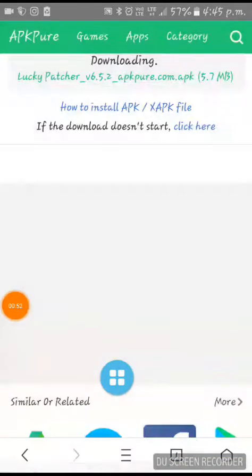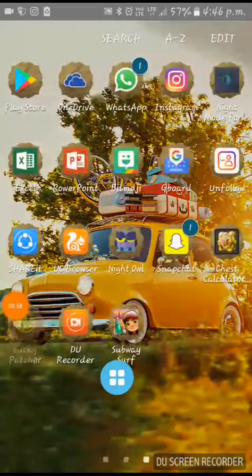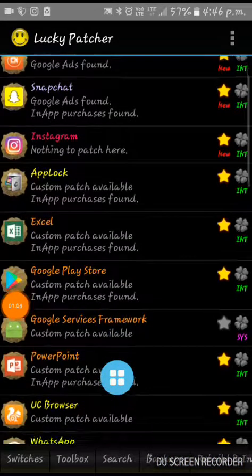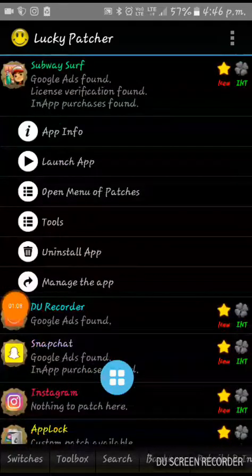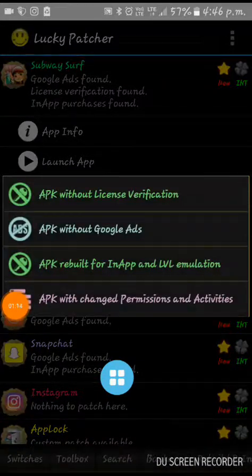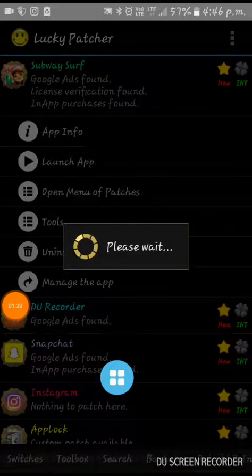So I will not download it because I have downloaded it. So I will go to my Lucky Patcher and then I will go to Subway Surfer, then open menu of packages, create modified, and then third option and rebuild the app. So it will take a few moments, so please do not click anywhere on the screen. So it will take about 15 minutes. I will pause the video and show you after 15 minutes.